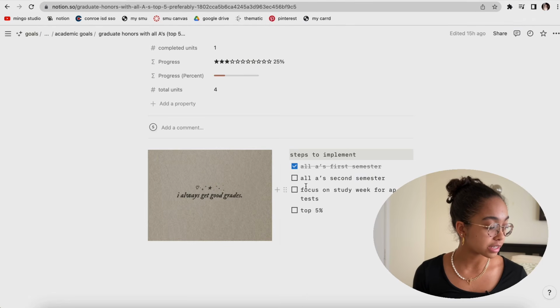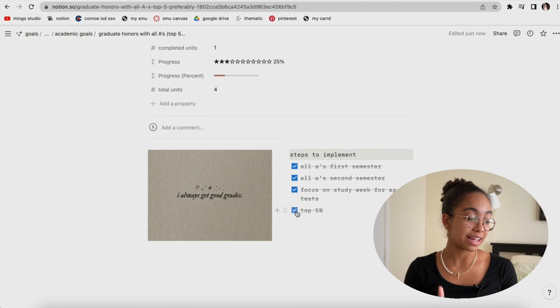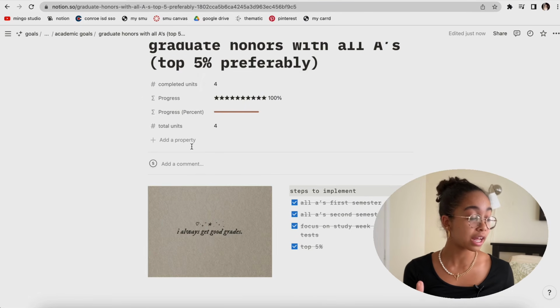So going into the first section, I can actually cross off multiple of these because I did finish all A's. I got really great scores on my AP test, so that was great, and I finished top 5%. So all of that I can check off, in which case I can scroll back up to the top, and in the completed units section, I can put 4 out of 4, and that updates the progress bar all the way to 100%.